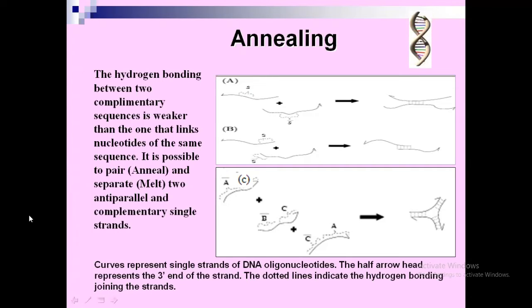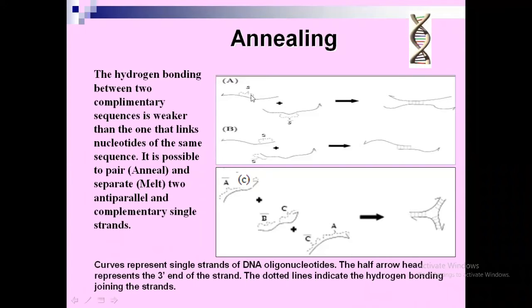It is possible to pair and separate. Whenever you want, you can join the strands. That is called annealing. Whenever you don't want, you can separate the DNA strands by melting. So annealing and melting, joining and separating. It is possible to pair and separate two anti-parallel and complementary single strands at any time.